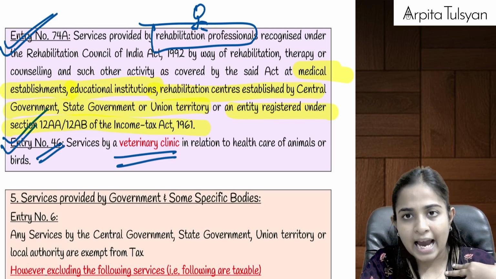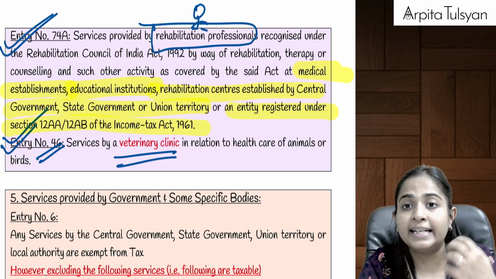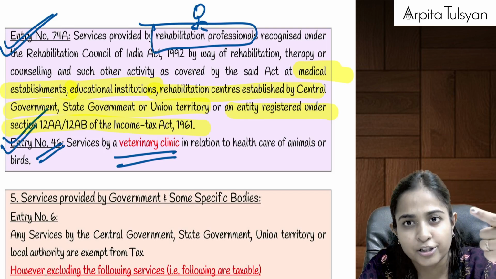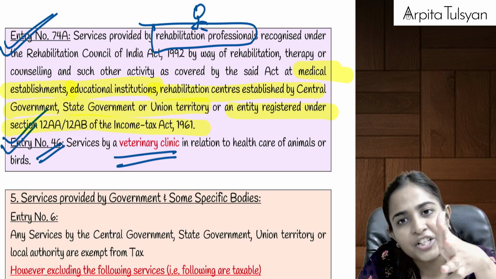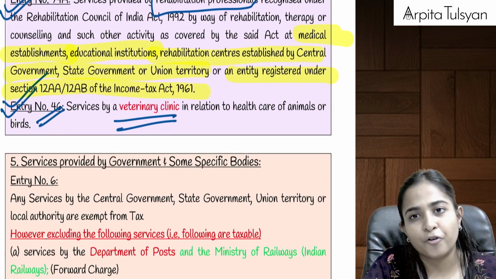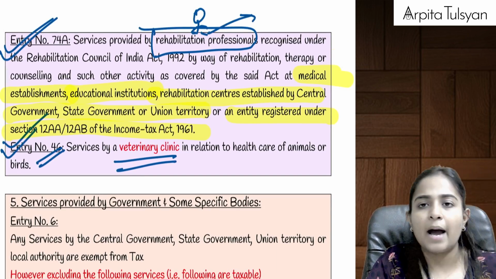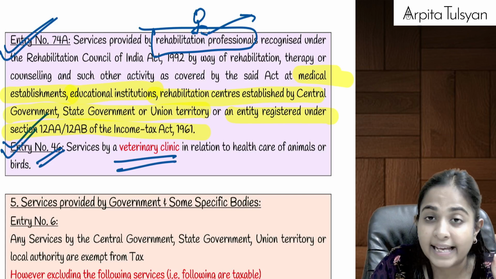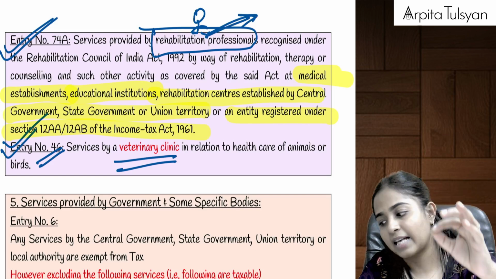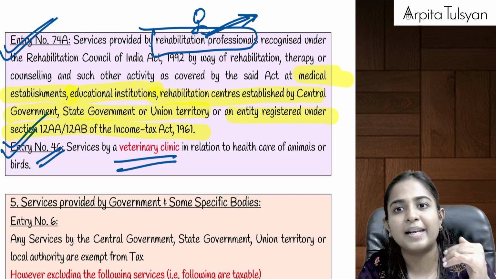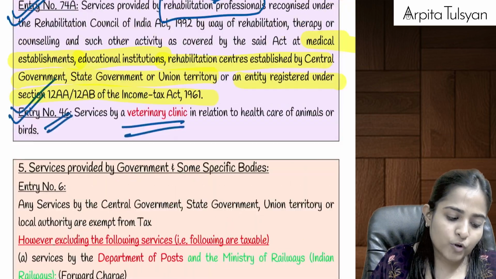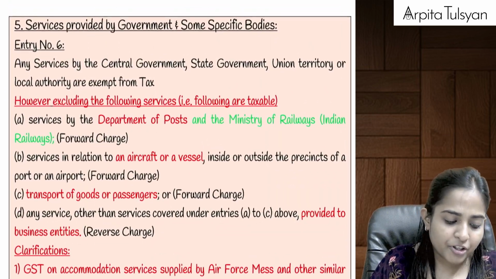Means if I am a rehabilitation professional, if I have that ability to give you some therapy, and I am providing these services at hospitals, at educational institutions, at government centers, or at charitable institutions, and if I am charging something from the patient, that will be totally exempted from GST. Otherwise rehabilitation is not included in your healthcare services. But separately they have given, if rehabilitation services are provided at these specific places, then it will be exempted from GST. So this was all about your exemption related services.